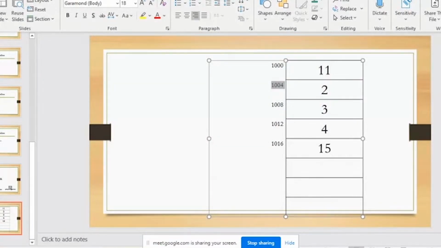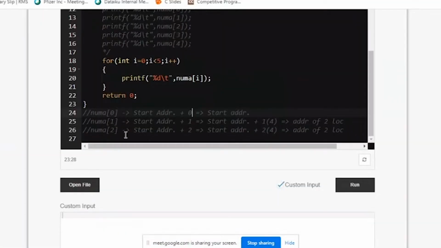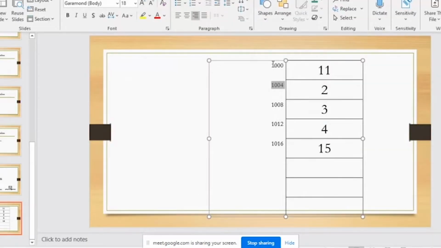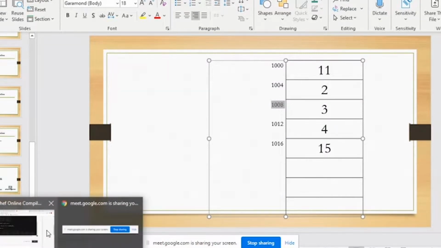If you see the next line, what I have written here, 1000 plus 2, that is nothing but 1000 plus 2 into 4. That means from the starting address, go 8 locations forward. Then you will get the third element. From 1000, go how many locations forward? 8. Because if you go 4 locations forward, you'll get the second element. If you want the third element, you need to go 8 locations. That's how these calculations are actually performed by your computer.